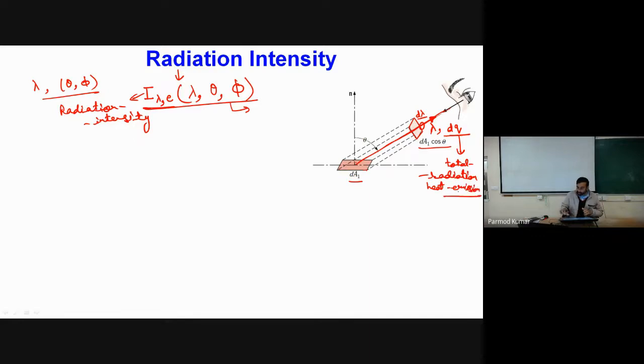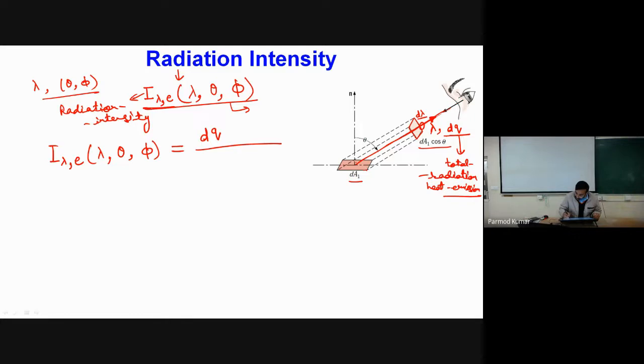Now I can define the intensity I lambda of this emitting ray, which is a function of lambda, theta and phi, as equal to dq, the total amount of radiative heat emission from the surface, divided by the surface area of this emitting surface normal to the direction of radiation emission.